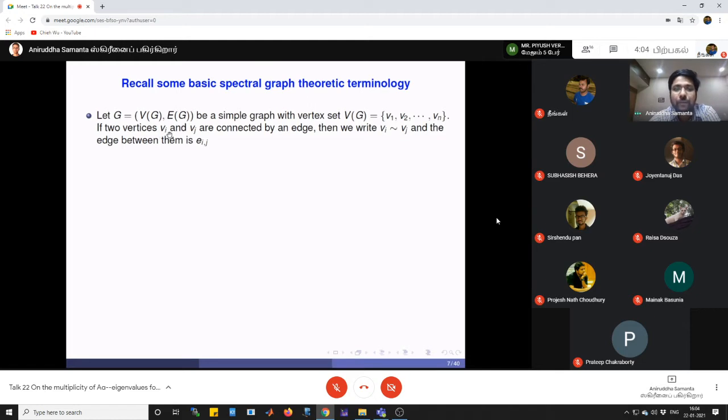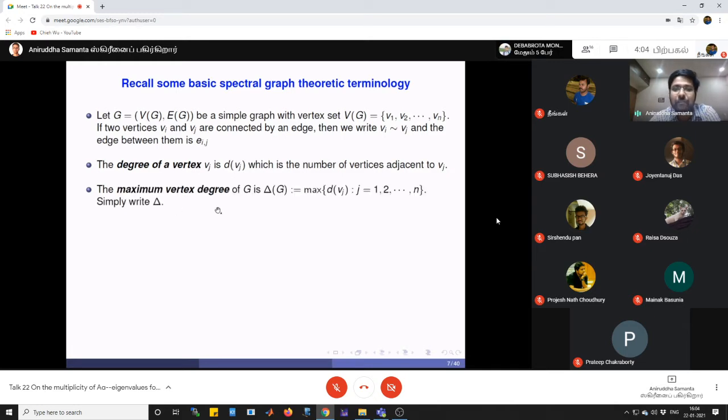If two vertices vi and vj are connected by an edge, then we say that vi is adjacent to vj, and the edge between them is denoted by eij. The degree of a vertex vj, d of vj, is the number of vertices adjacent to vj. The maximum vertex degree is the maximum among the degrees of all vertices, and this is simply denoted by capital delta.